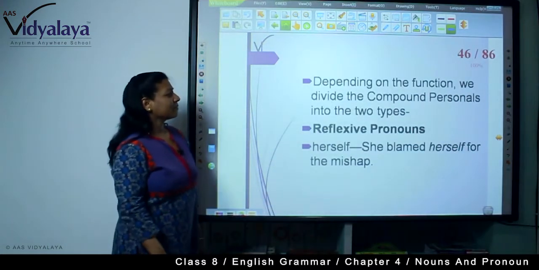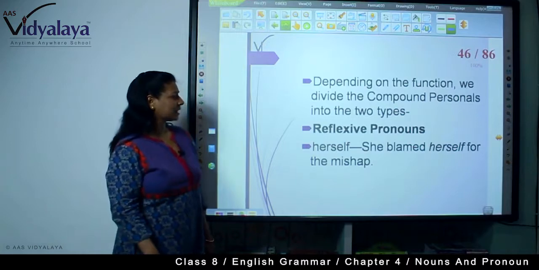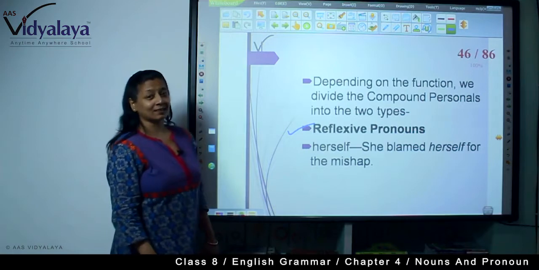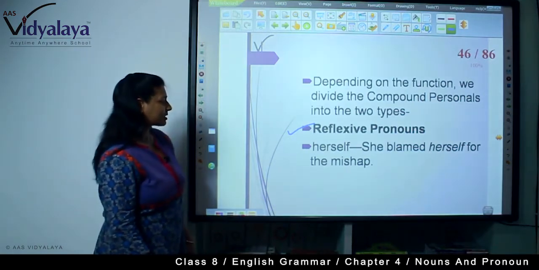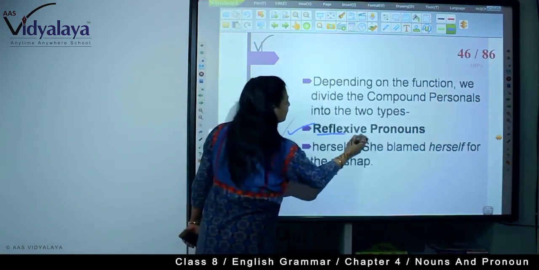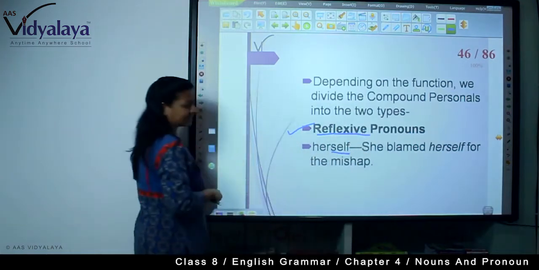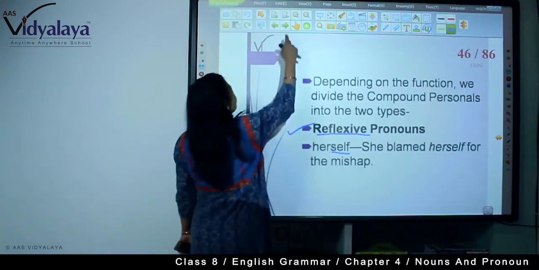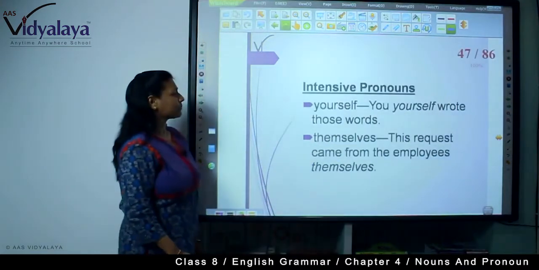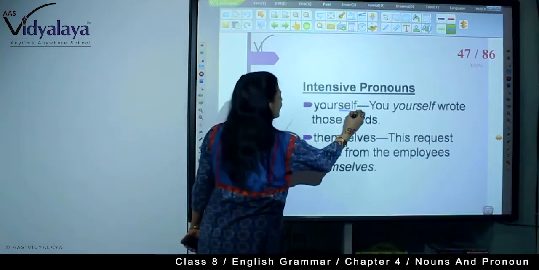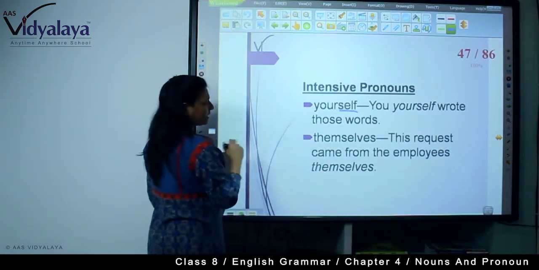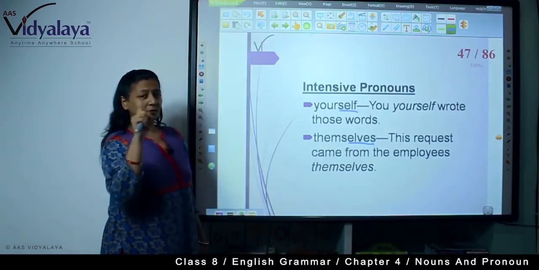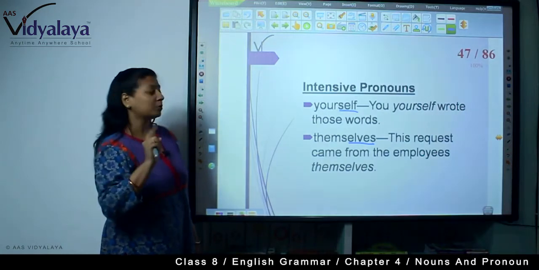Depending on the function, we divide the compound personals into two types, right? Reflexive pronouns, that is herself. She blamed herself for the mishap. Say reflexive, self, you will get here, self. She blamed herself for the mishap. Next, intensive pronouns. Yourself, self, here also you will get self, and with the plural it will be ves. F will be turned into ves when it is plural.